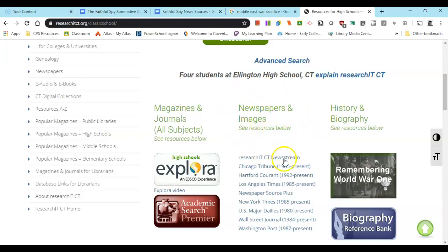See resources below. We have a listing of newspapers, and this is something you're not going to find through Google. You won't have this advantage. A lot of them are blocked behind paywalls, or you may not be able to go back as far in their archives as we can with researchIT. So researchIT Newsstream is a collection of newspapers. Now sometimes you have an access issue.